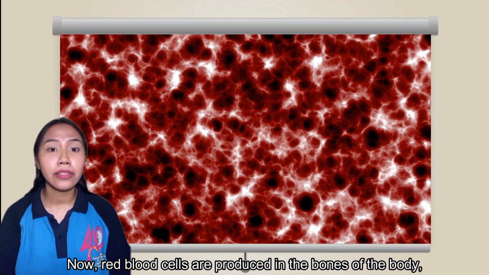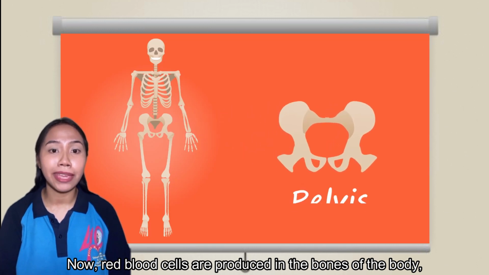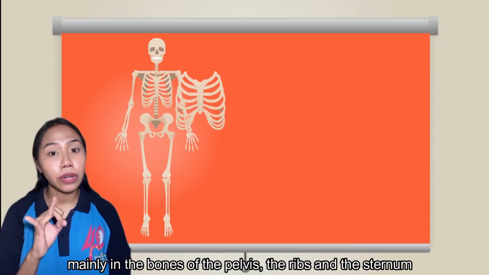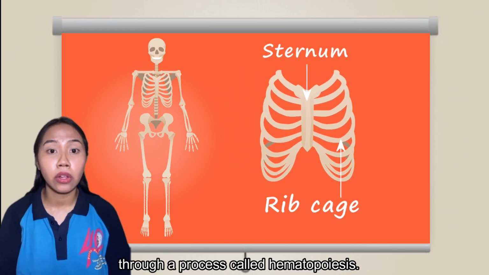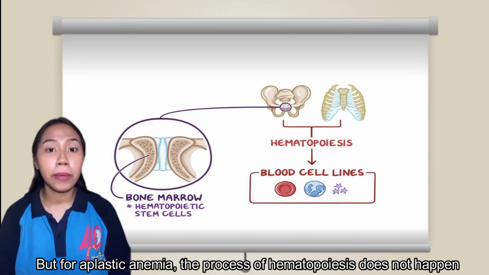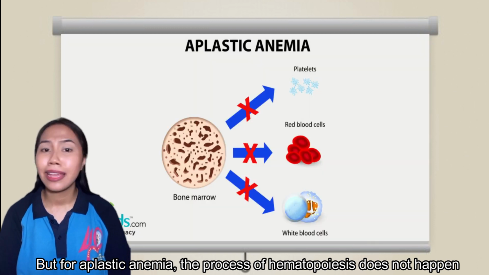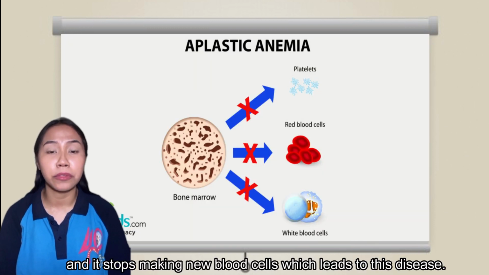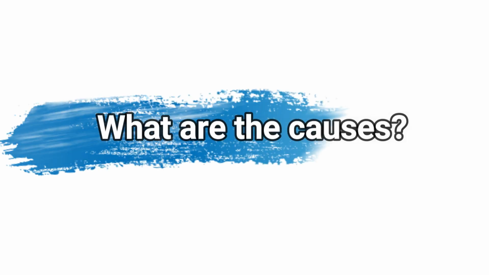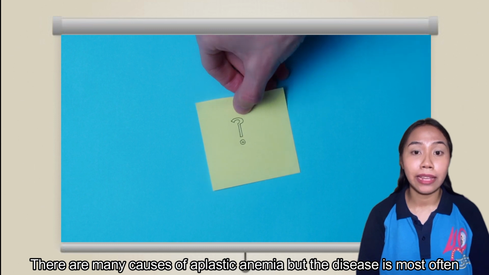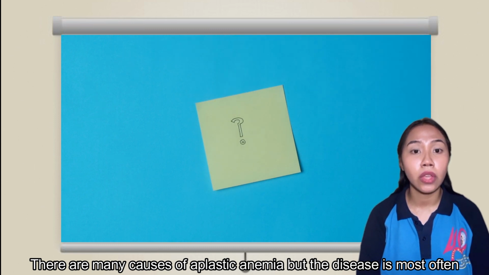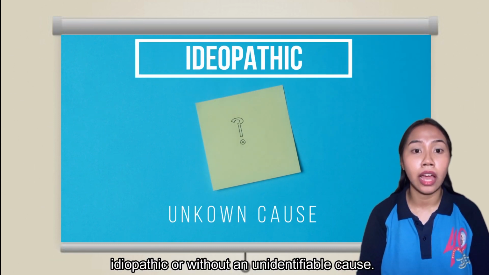Now, red blood cells are produced in the bones of the body, mainly in the bones of the pelvis, the ribs, and the sternum through a process called hematopoiesis. But for aplastic anemia, the process of hematopoiesis does not happen and it stops making new blood cells, which leads to this disease.